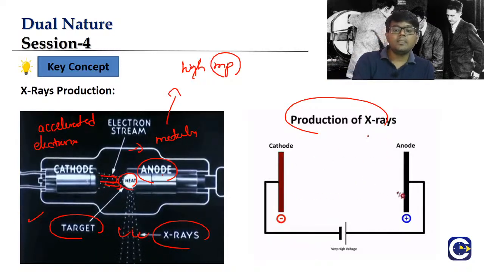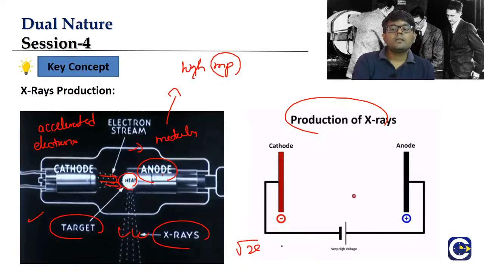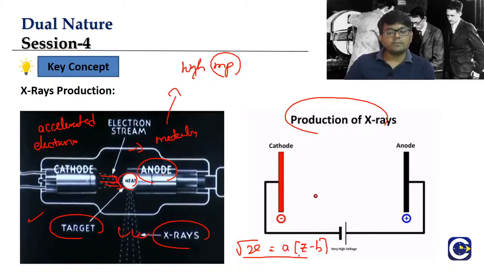So he came up with an empirical formula that the frequency of the X-rays, root nu, will be equal to a into (Z minus b). This is the formula that Moseley came up with. We will discuss this formula when we talk about the X-rays in detail, but he was able to come up with an empirical formula.